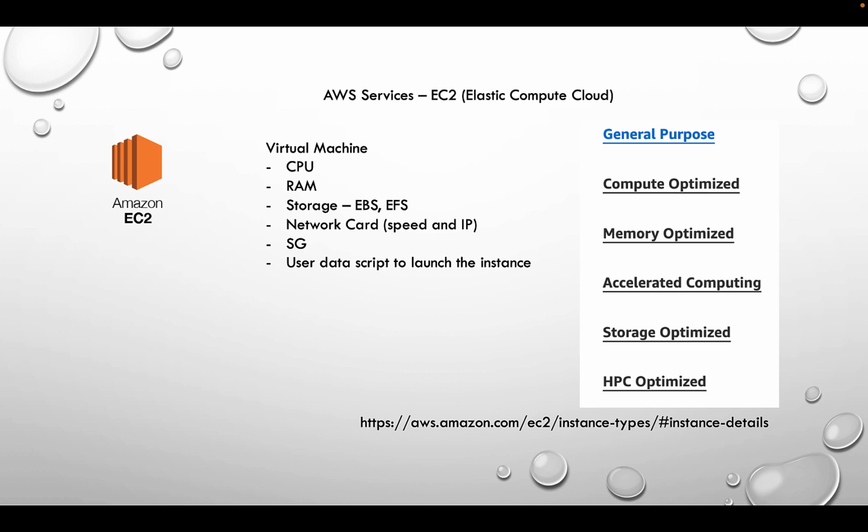The network card decides the speed of the EC2 instance, and IPs, like public versus private. And then the security group is a very important part. Once the EC2 instance is created, it usually comes with a default security group. A security group gives the ingress and egress access to the EC2 instance, and by default everything is denied.